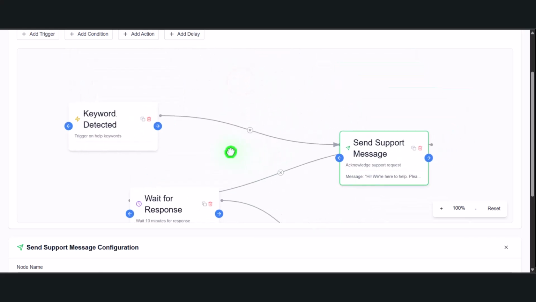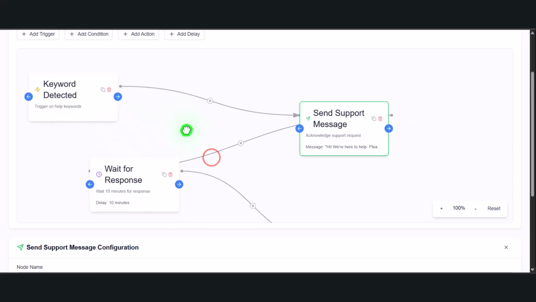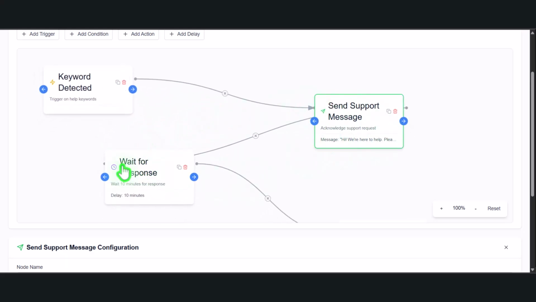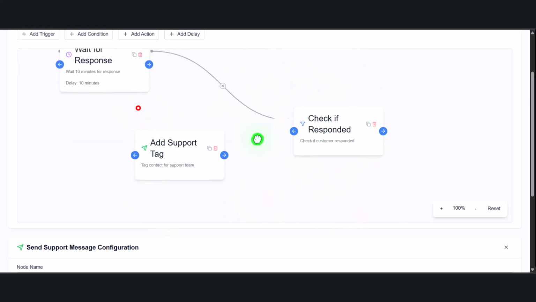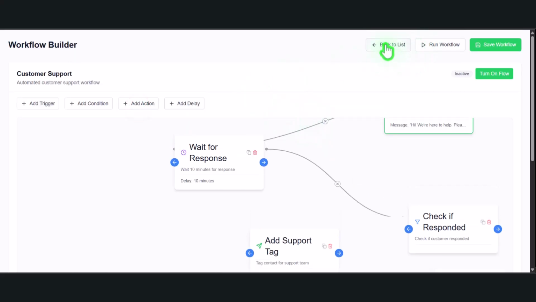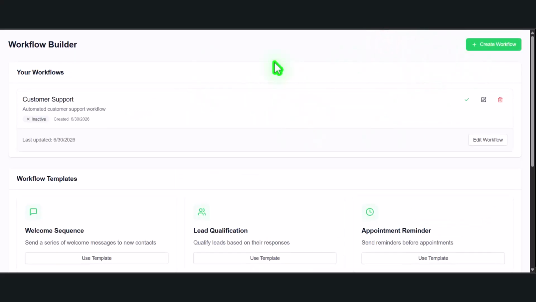It means that the keyword is detected on the WhatsApp DM and the message is sent. The person is going to wait for a response. The flow is going to wait for a response before checking if it has been responded to. You're going to add more flow here. So these are the things that we do.